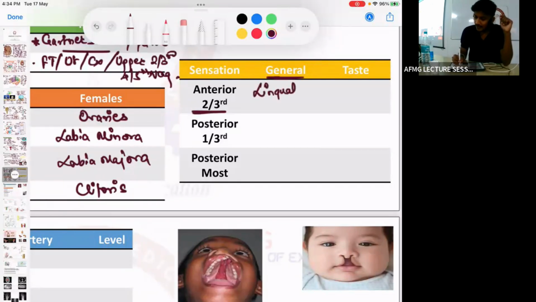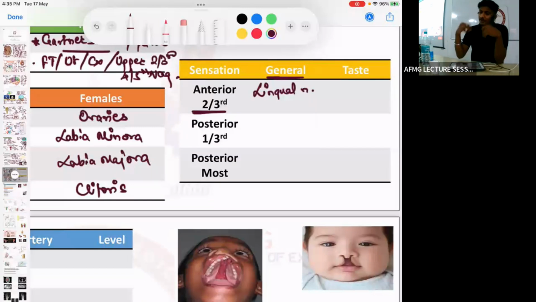General sensation from the anterior two-thirds is carried by the lingual nerve, which is a branch of the mandibular nerve. There was a question: a patient had a Ludwig angina type case, with a submandibular infection at the floor of the mouth, and the surgeon was resecting. There is a high risk of injury to which nerve? The lingual nerve, because it is present in the floor of the mouth. ठीक है, याद रखना.